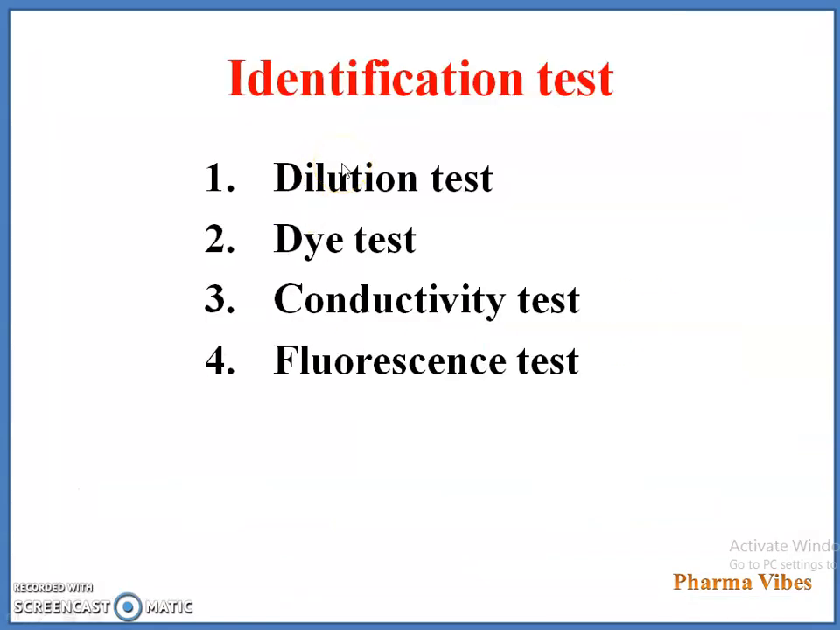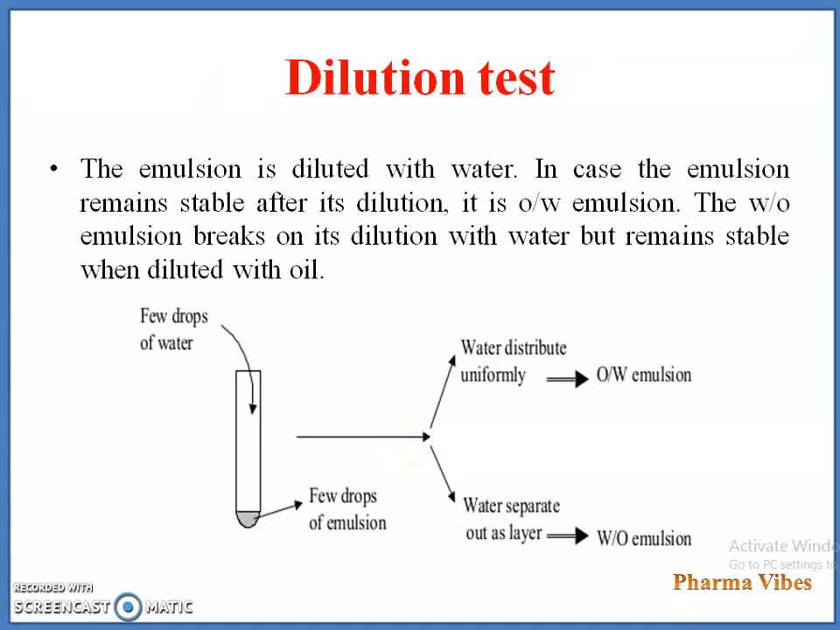Then another point is the tests for identification of the type of emulsion. There are mainly four tests done to distinguish between OW and WO emulsion: dilution test, dye test, conductivity test and fluorescence test. The first is the dilution test.